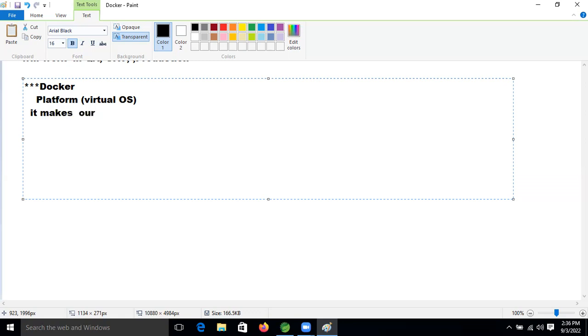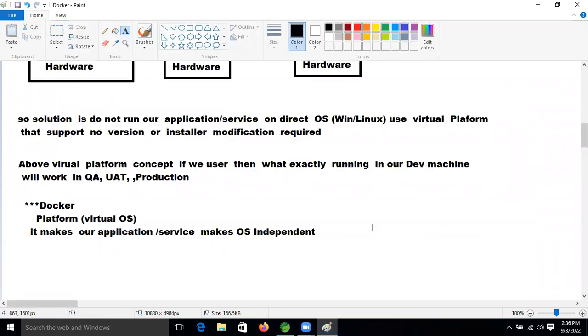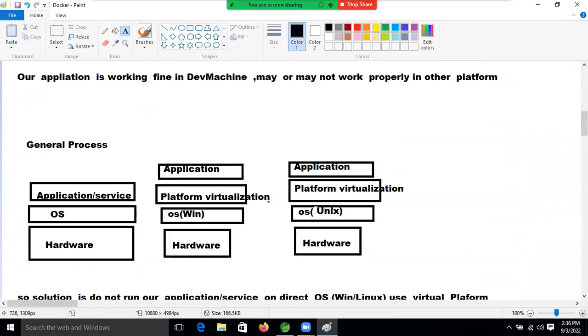It makes our application or services OS independent, right? Okay, so now, friends, just think about that.